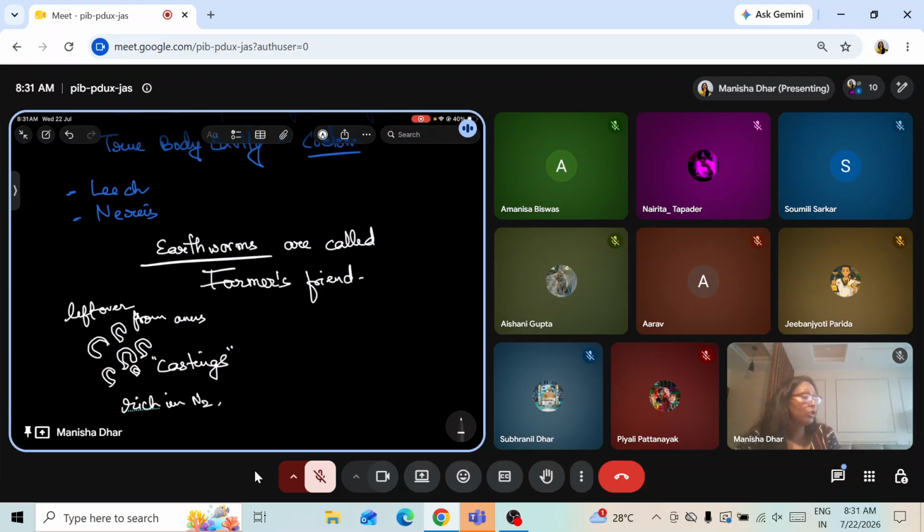They are rich in nitrogen, and when mixed with the soil, it enhances the nitrogenous content in the soil. And we know that plants cannot take nitrogen directly from the atmosphere. We know that, right? And that's why we have been talking about nitrogen fixation. We will be talking about it more in later chapters. So these castings, which are rich in nitrogen, are released. They mix with the soil, and this provides organic manure.